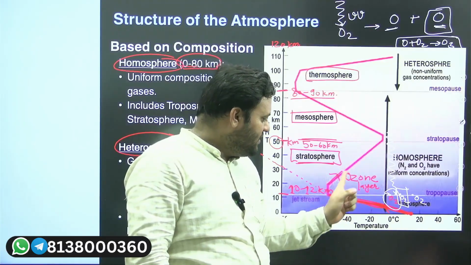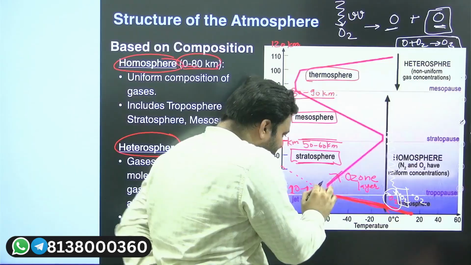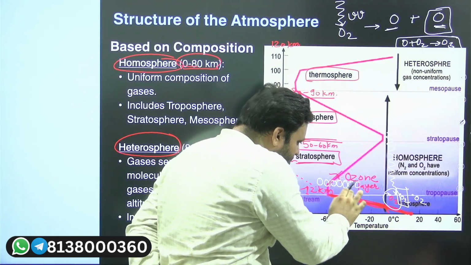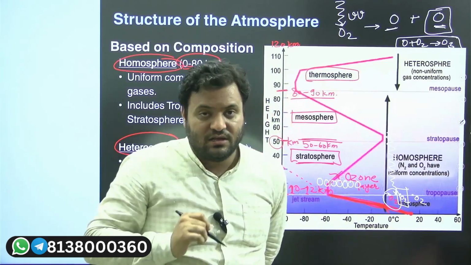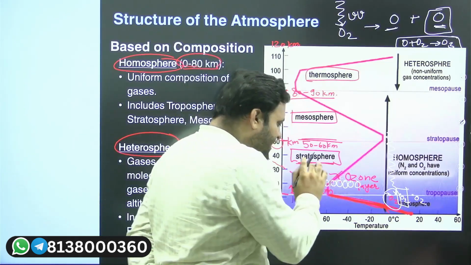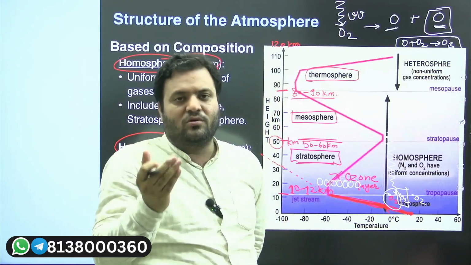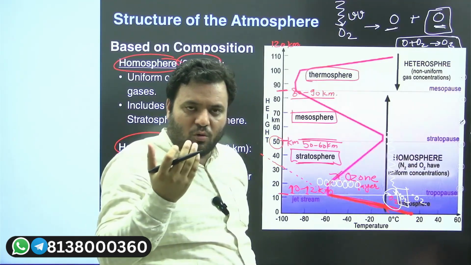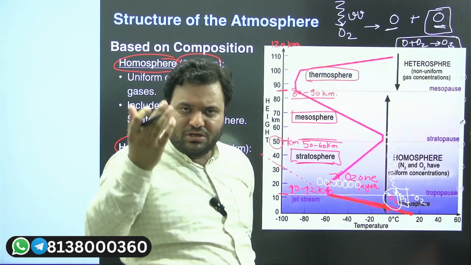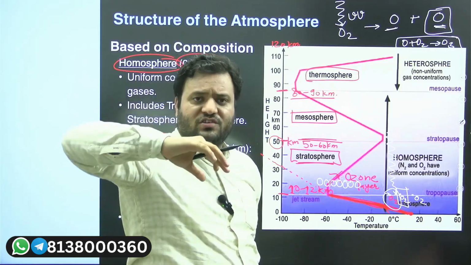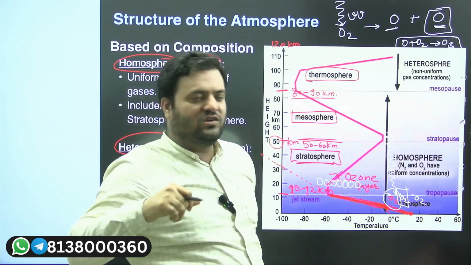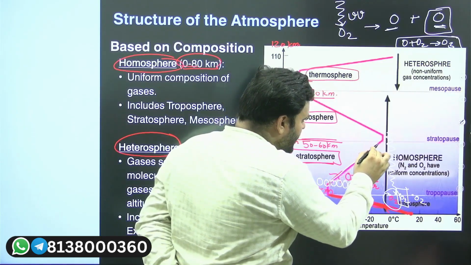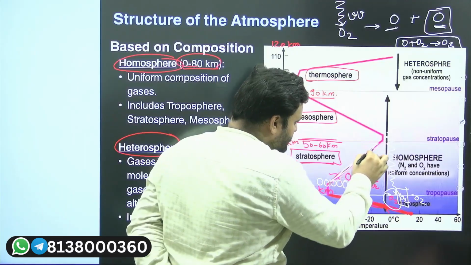So here we can say that it is because of the ozone layer, which is formed by absorption of ultraviolet high energy sunlight. And when we have high energy sunlight being absorbed, temperature will be high. So it is because of the absorption of ultraviolet radiation by oxygen to form ozone. As a result of this, what will happen? Temperature is going to increase instead of decrease.